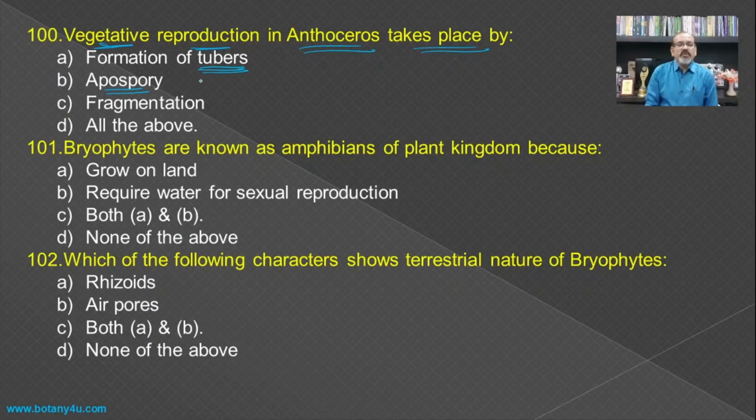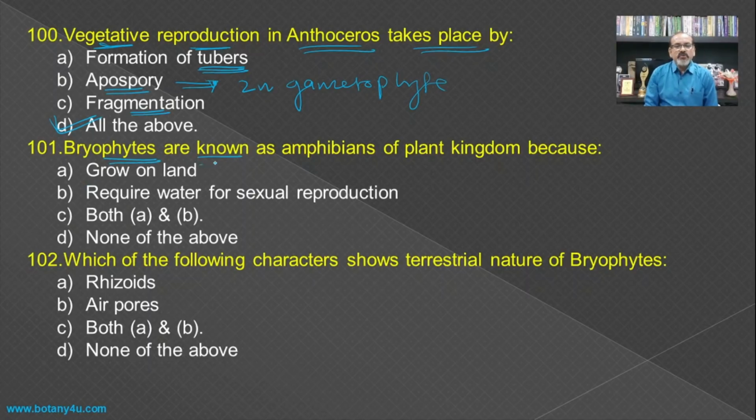Then apospory means the development of the diploid gametophyte from the sporophyte directly, and fragmentation of the thallus. So all these three are the vegetative reproduction in the thallus, and hence all the above becomes the answer for this one.